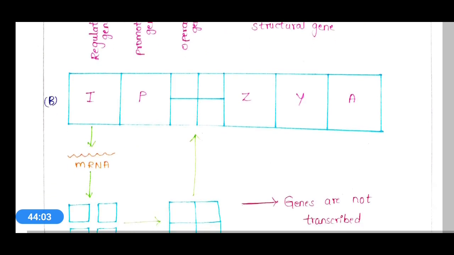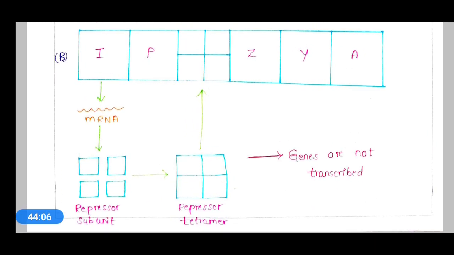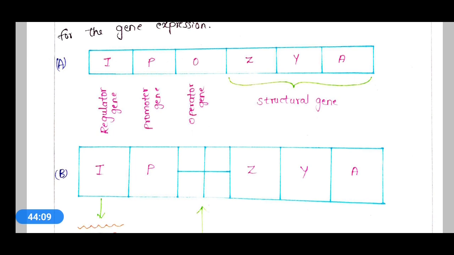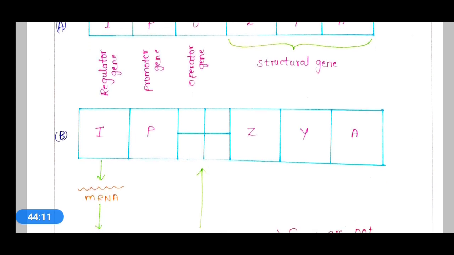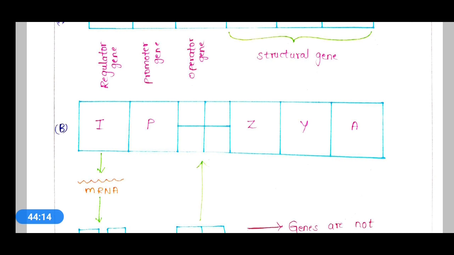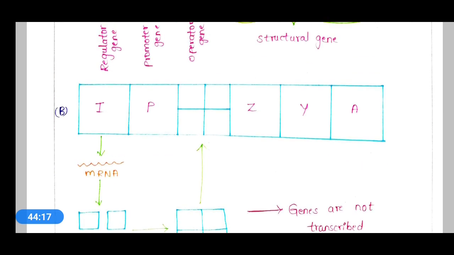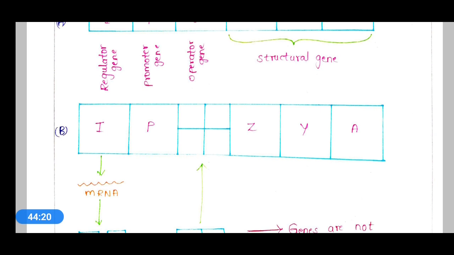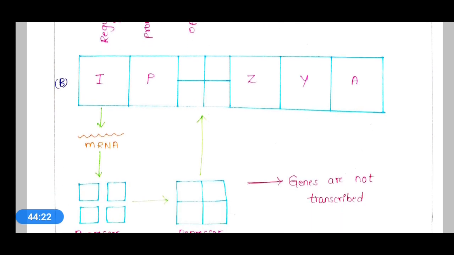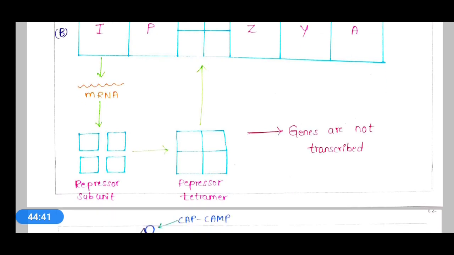So here if you see the diagram, if the repressor binds to the operator gene, what will happen? Promoter gene will be blocked and there will be no transcription. If this particular repressor is modified, this RNA polymerase will bind to the operator region and promoter region will activate, and finally mRNA will be produced. Okay.